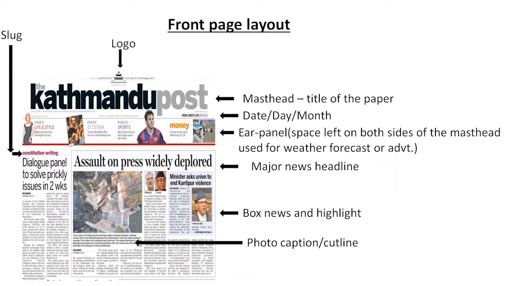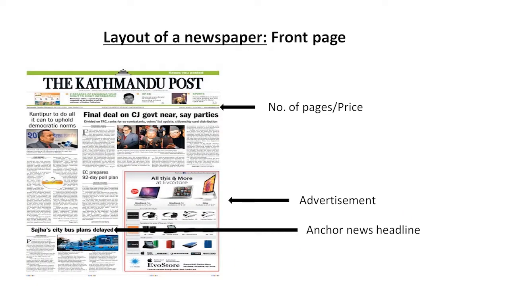Major news headline. Then we have the box news and highlighted. Then we have photo caption, also we can call it cut line. And far to the left, we can see the slug. Still, we have some layouts on the front page.